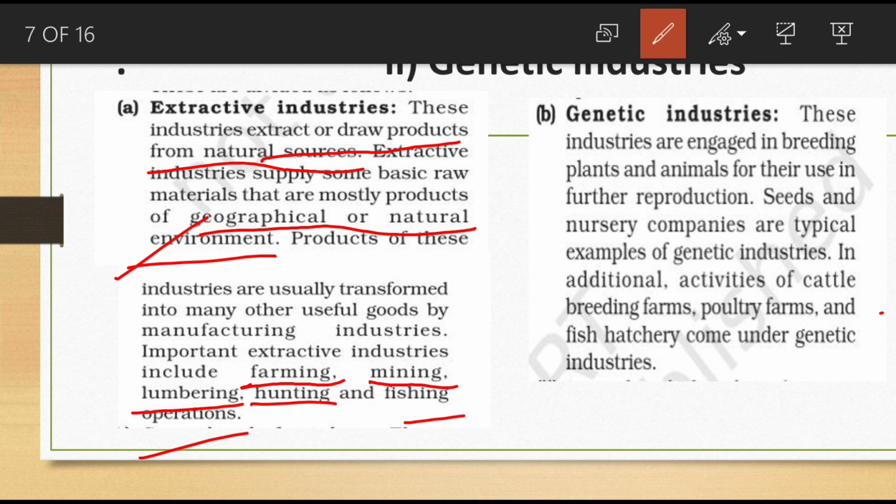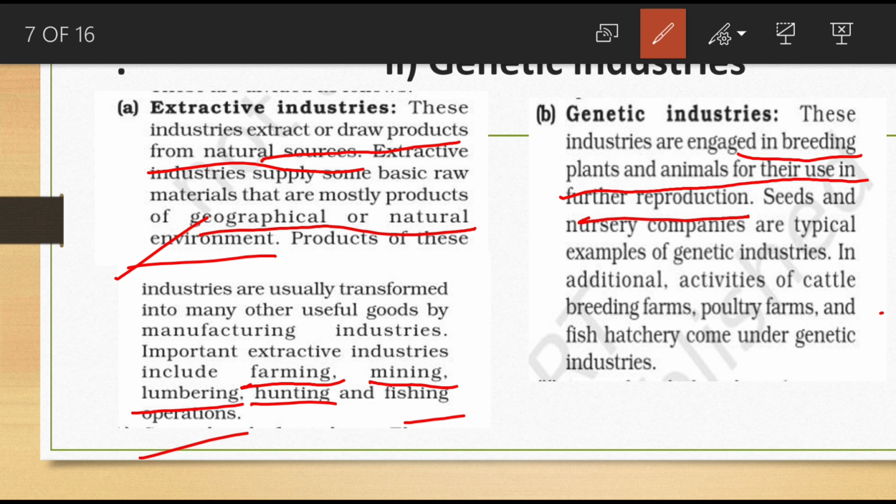Next one is the classification of primary industry: genetic industry. These industries are engaged in breeding plants and animals for their use in further reproduction.